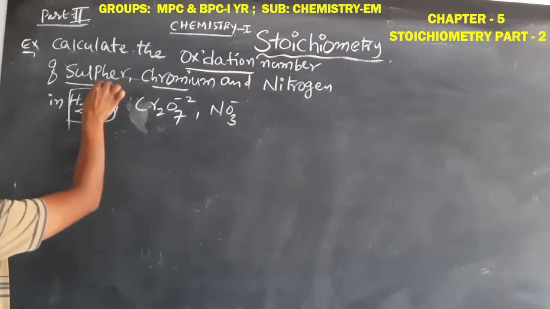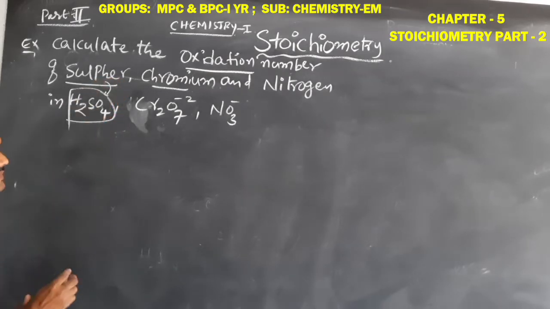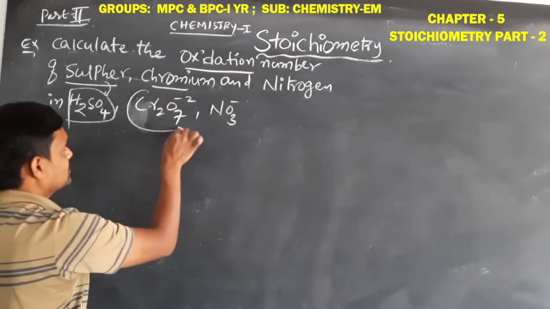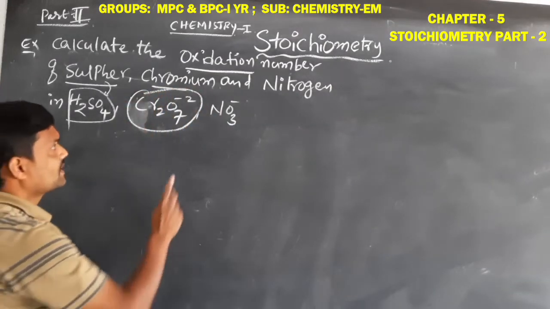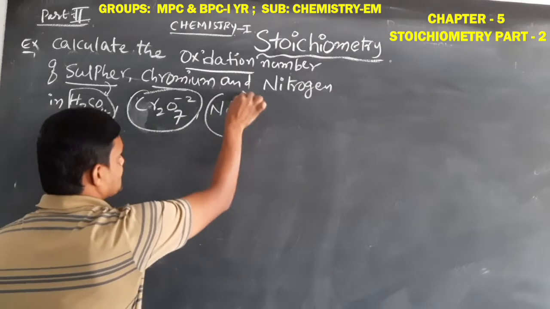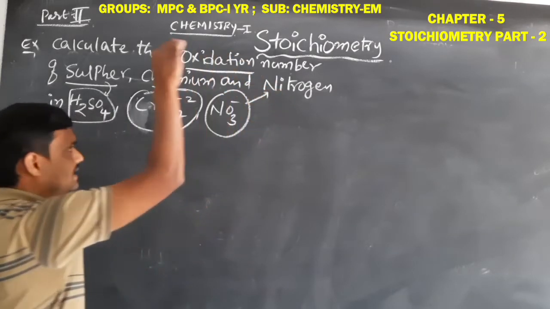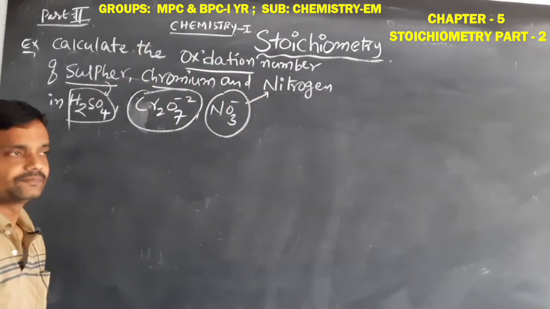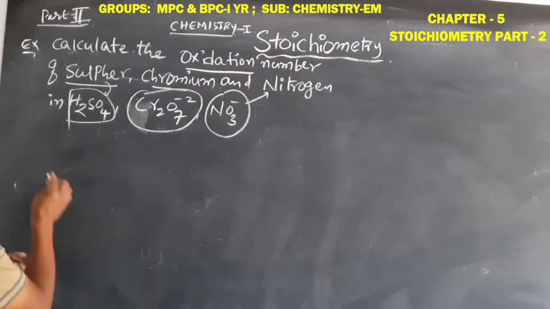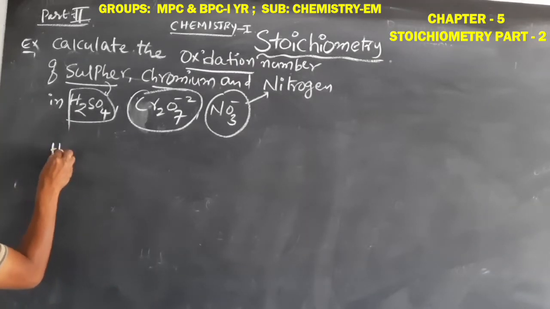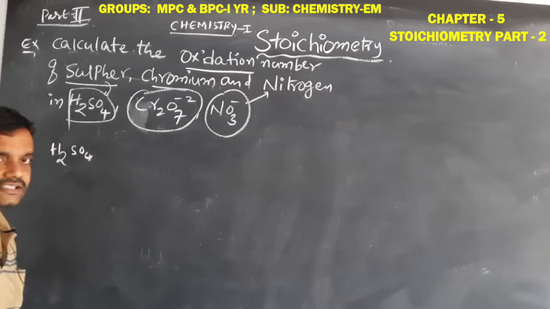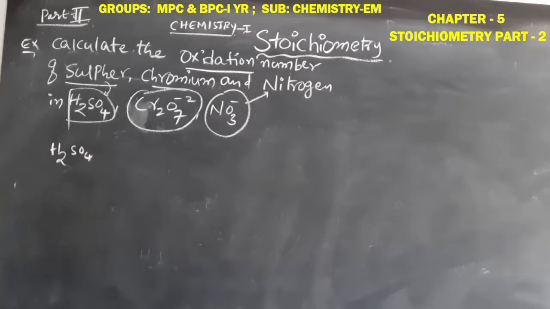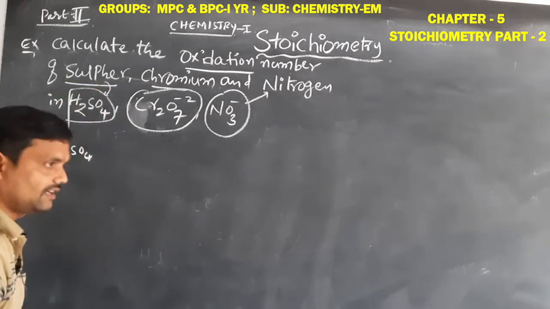In H2SO4 we should find the sulfur. In Cr2O7 2-, we should find the chromium, and in the NO3- ion, we should find the nitrogen oxidation number. Let us see how we can find these one by one. First we take sulfuric acid, H2SO4, and find the oxidation number of sulfur.